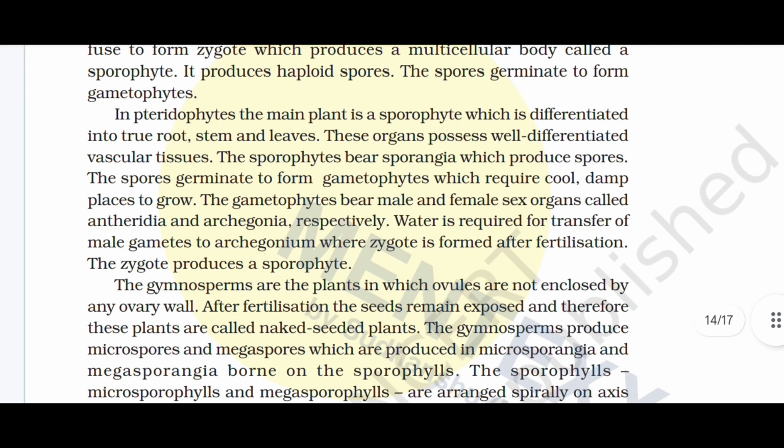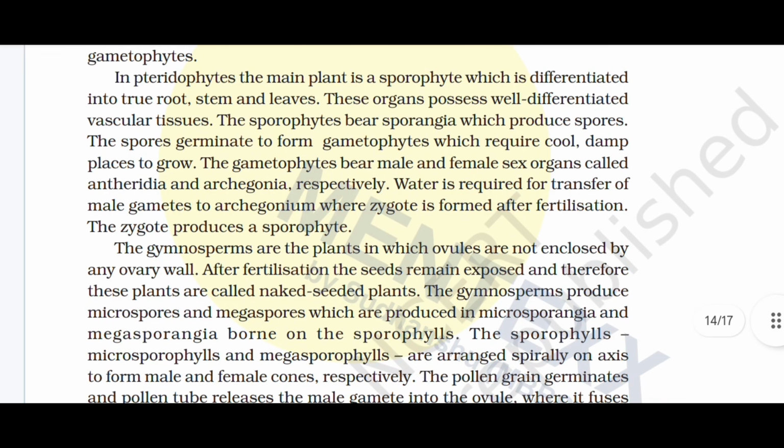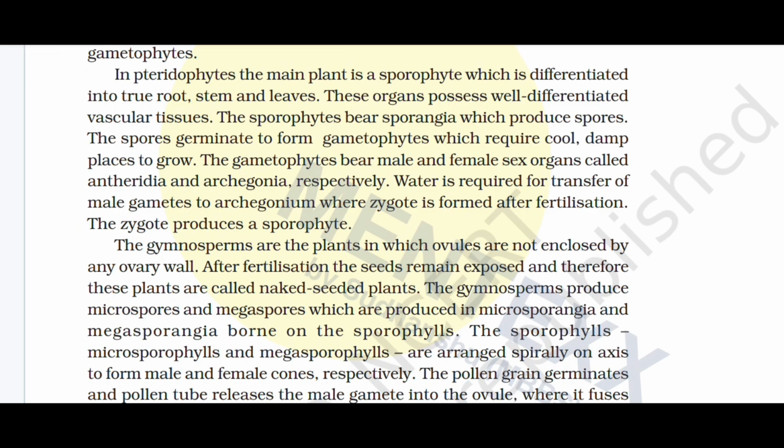In pteridophytes, the main plant is a sporophyte, which is differentiated into root, stem, and leaf. These organs possess well-differentiated vascular tissue. The sporophyte bears sporangia, which produce spores. The spores germinate to form gametophytes, which require a cool, damp place to grow.